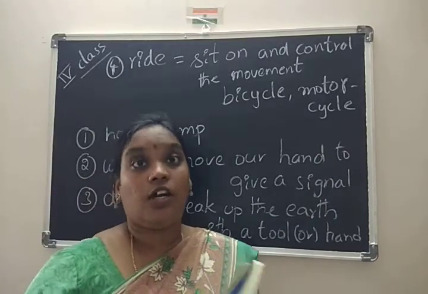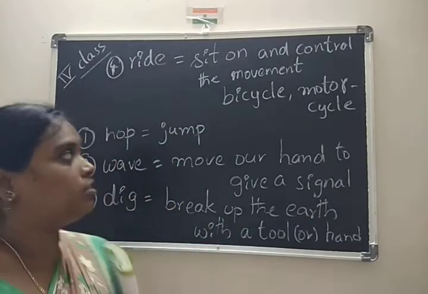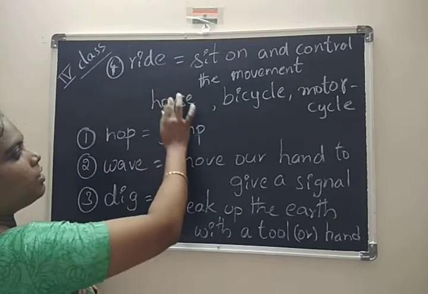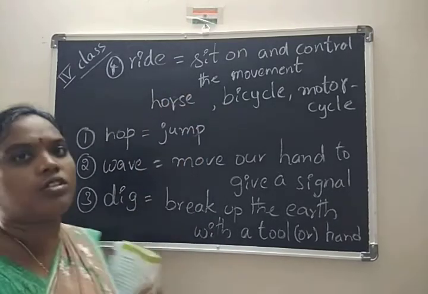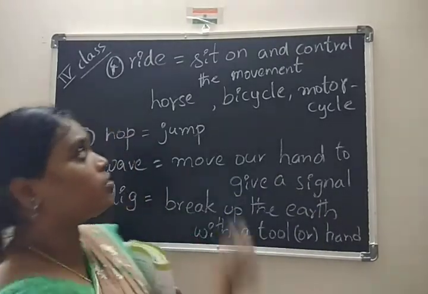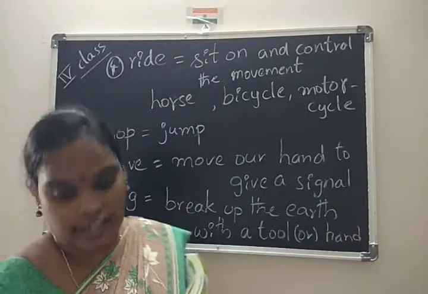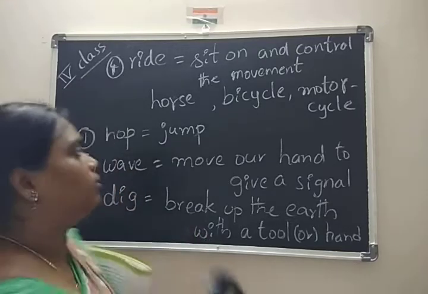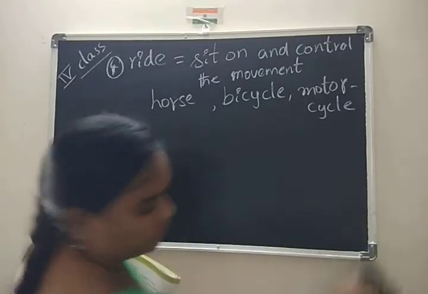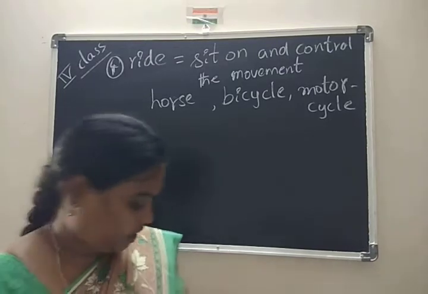For that, horse. Riding a horse. Horse also. We can control that. Yes or no? We have to control the horse with the strings there, no? So riding means that is the action. We have to control. Yes. Is it clear here?